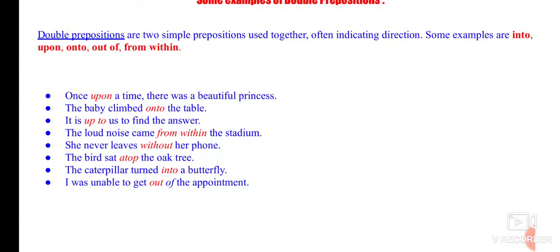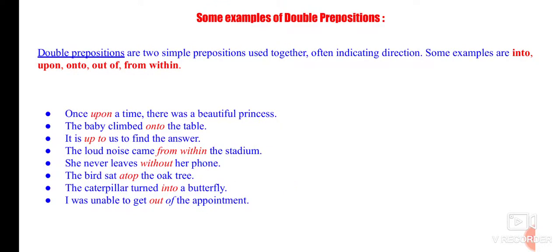They may give you some sentences like this where you need to use double prepositions, right? So where two simple prepositions are used together, often indicating the direction. Some examples of the double prepositions are into, upon, onto, out of, from, within, right? So these are a few examples of double prepositions.